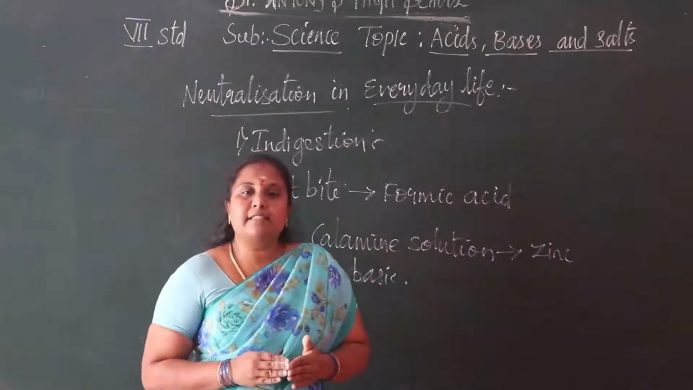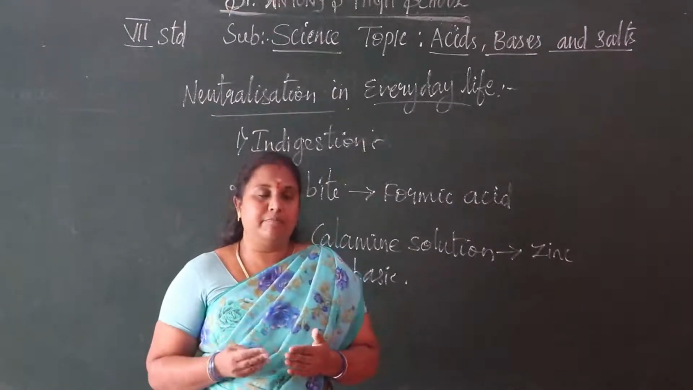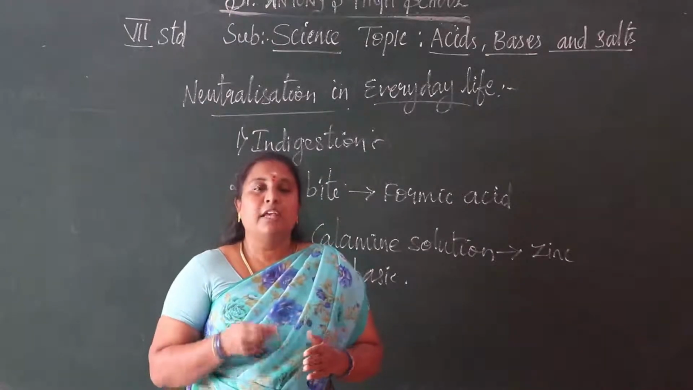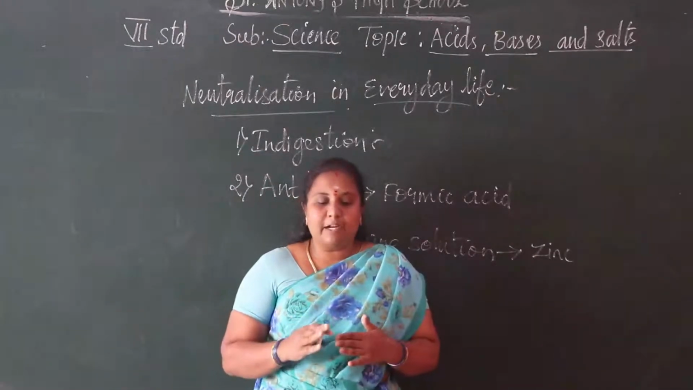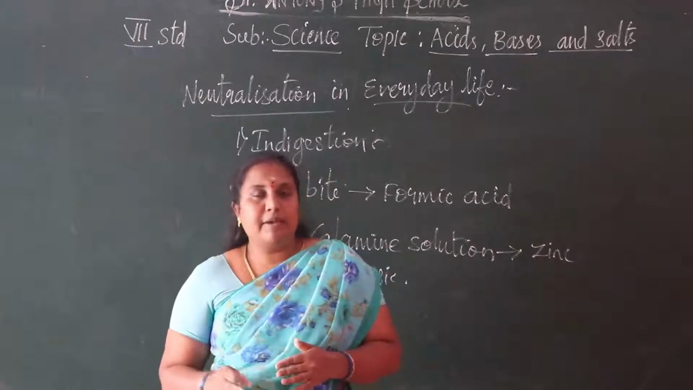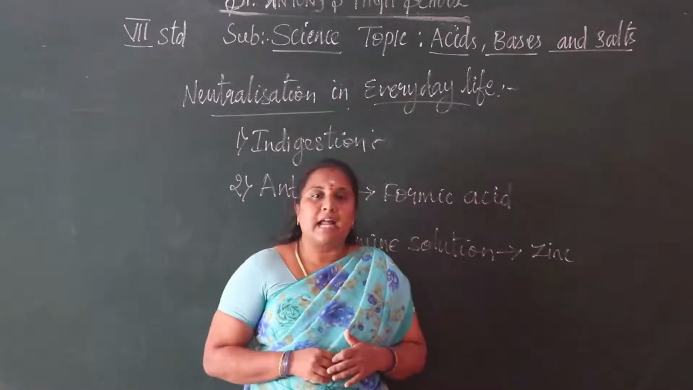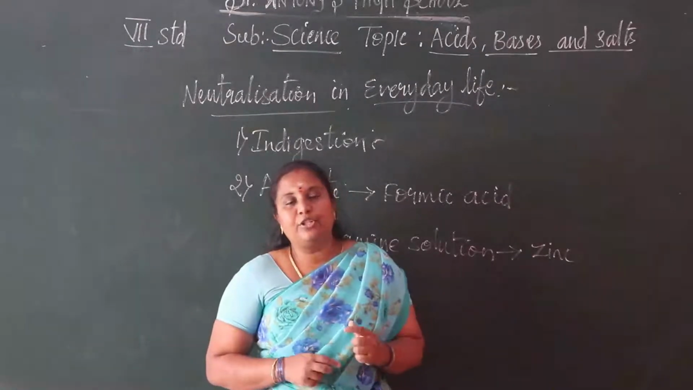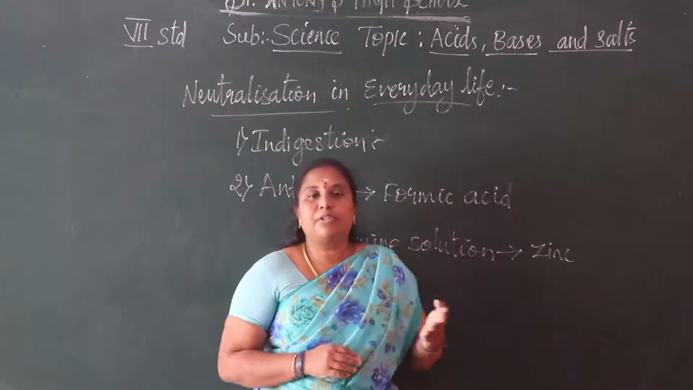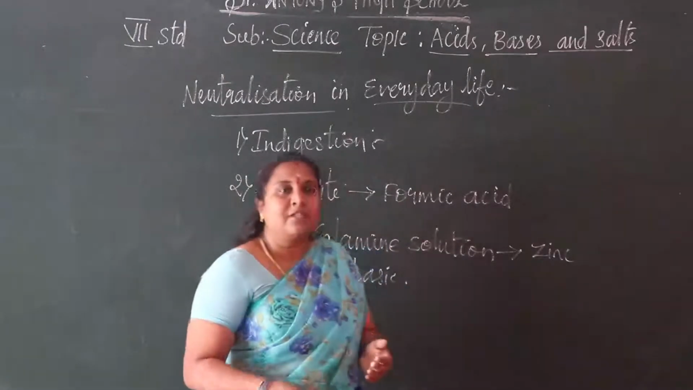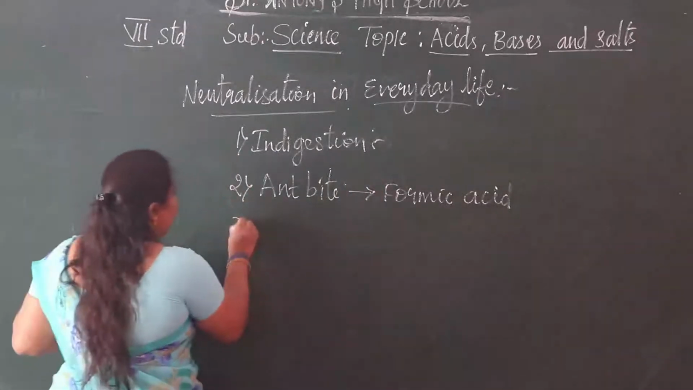To neutralize the fields, we want to add basic things to them. If the soil is more acidic, we want to put basic things in that place. What are the basic things we want to add to those fields? Calcium oxide and calcium hydroxide. These two neutralize the fields. So that is the third thing, soil treatment.